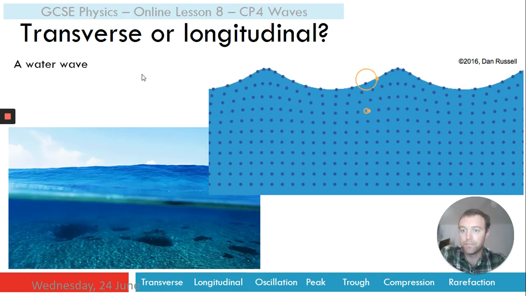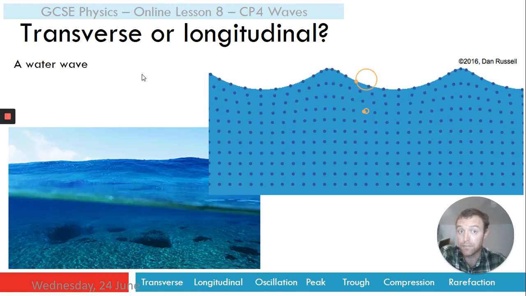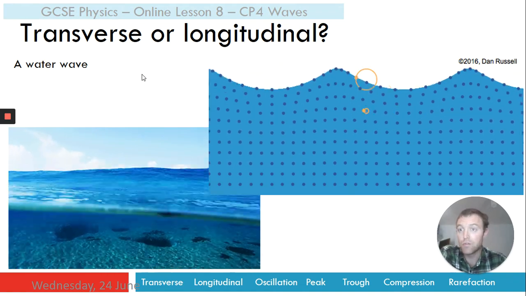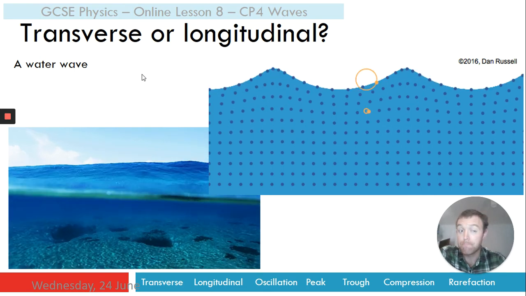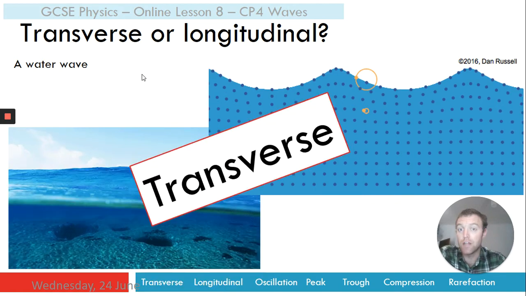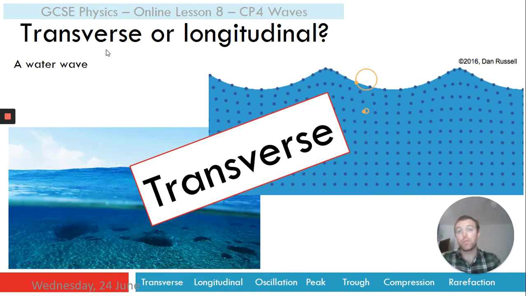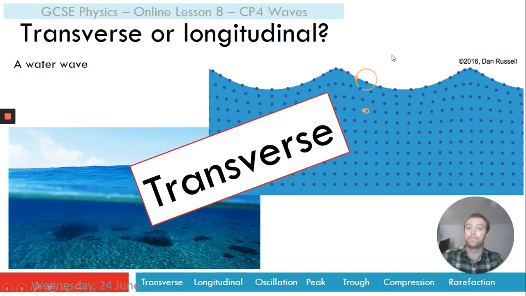Confusing, I know, because we've got them going in a circle. However, we think of water waves as being, give it a guess, they're transverse waves. We think of the particle motion as being up and down across the motion of wave travel. Water waves are transverse.